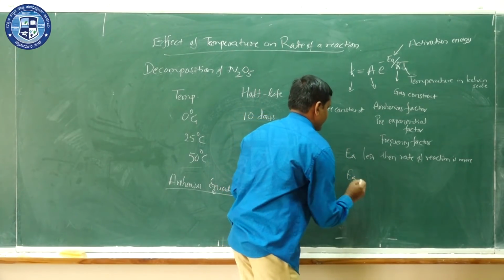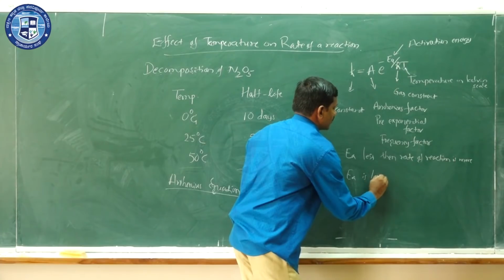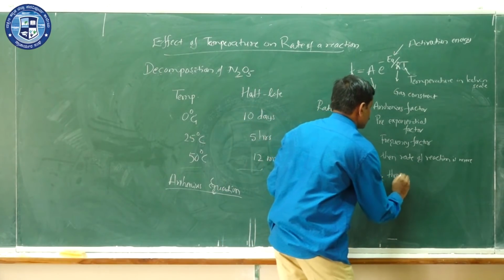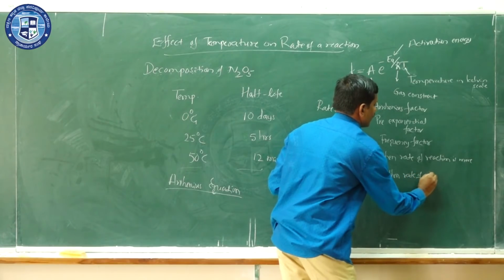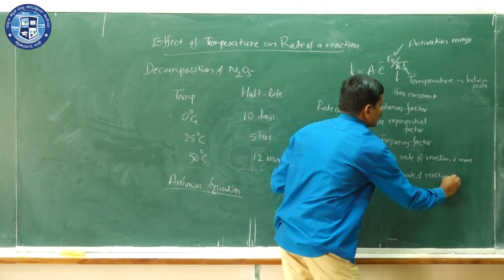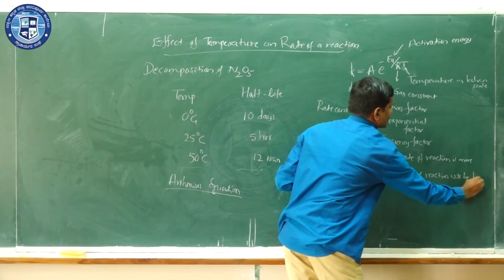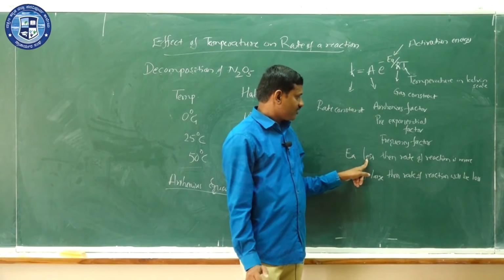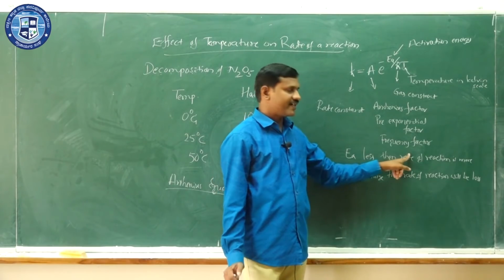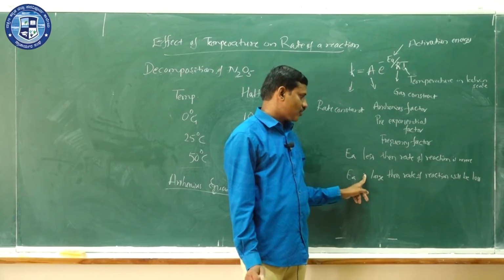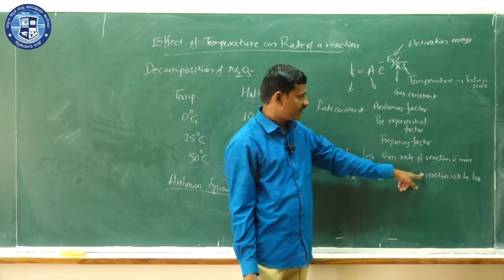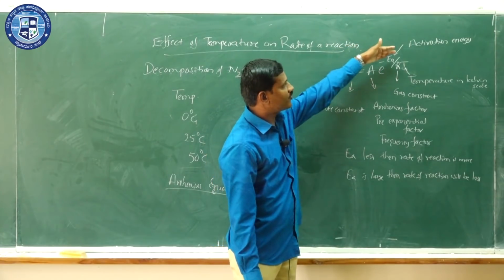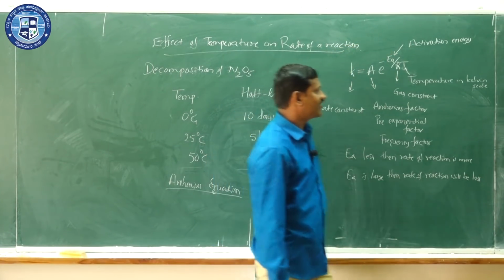If Ea is large, then the rate of reaction will be less. So Ea less means the rate is more, and Ea large means the rate of the reaction will be less. Now let us see what is meant by activation energy.